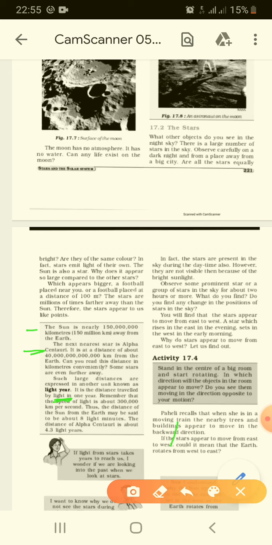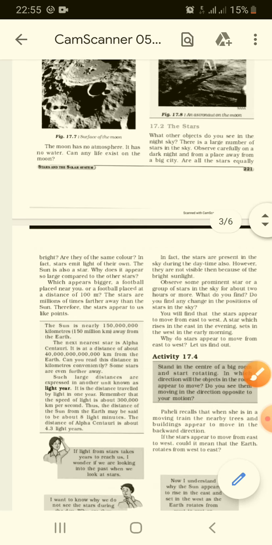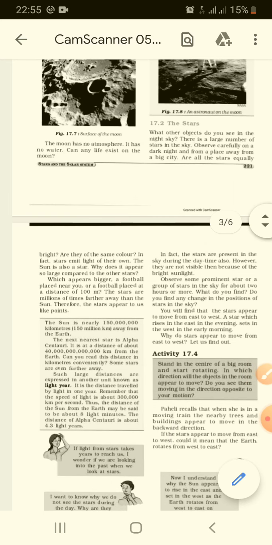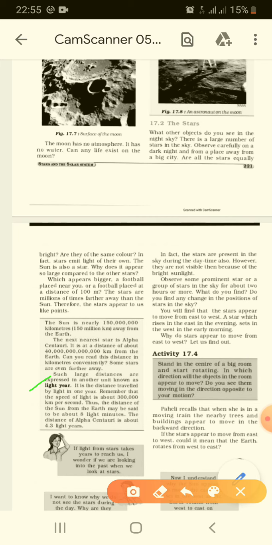So it is expressed in the unit known as light year. The distance between the sun and the earth can also be expressed in light years. And Alpha Centauri is at a distance of about 40 million million kilometers from the earth.